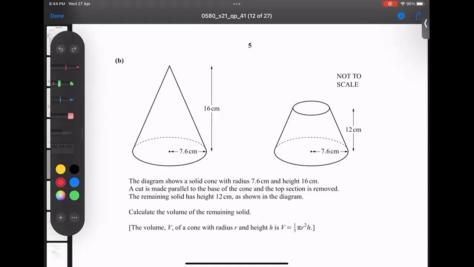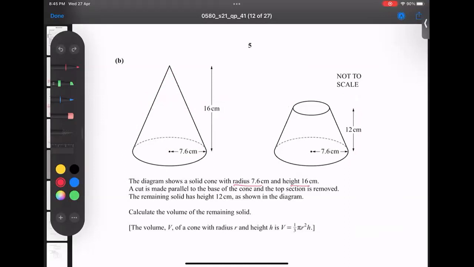Then what? He's asking about a frustum. You know how to get a frustum? Okay, we'll talk later. First read the question. He said a solid cone is given here, and the height is 16, very clear mention. It is cut parallel to the base. Like if I cut from here and remove the upper part, we get this kind of shape. This is called a frustum.